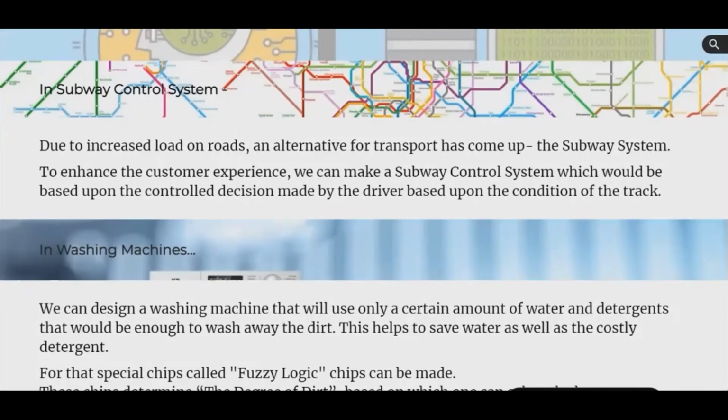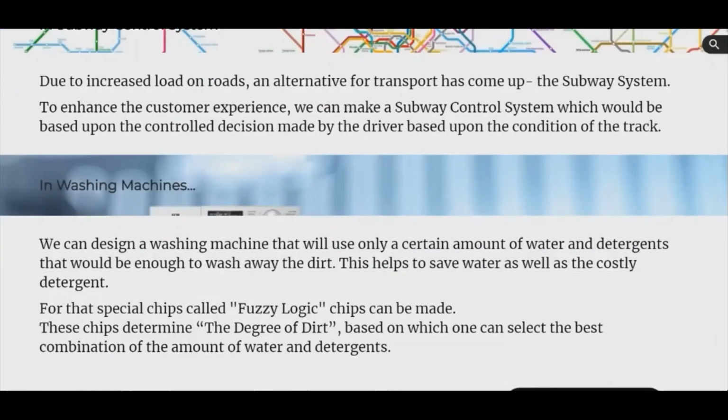Smart washing machines. Clothes might become dirty while one eats, plays, works, etc. We want to design a washing machine that would use only a certain amount of water and detergent that would be enough to wash away the dirt. In a washing machine, various sensors provide data to special chips known as fuzzy logic chips. These chips determine the degree of dirt, based on which one can select the amount of water and detergent.